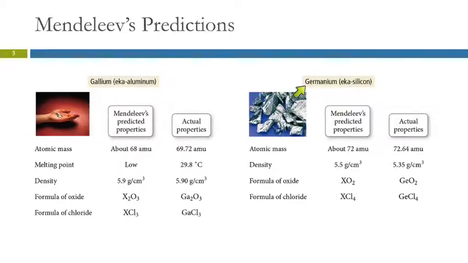Eka silicon has been named germanium after Germany. And again, he got really close on the density and the atomic mass, the formulas of oxides and chlorides.